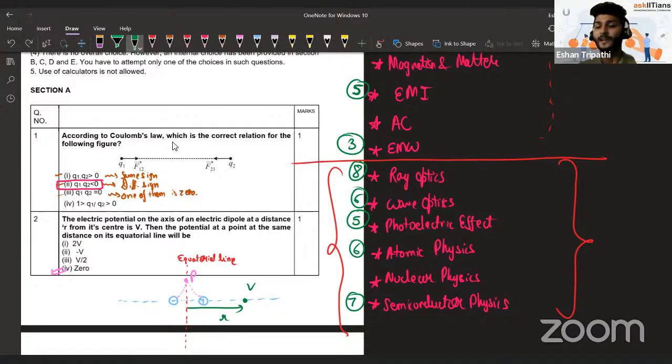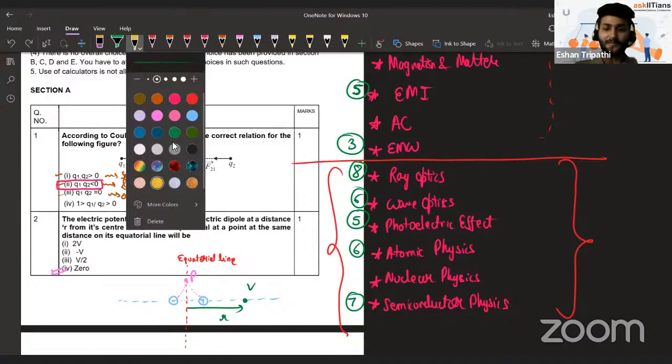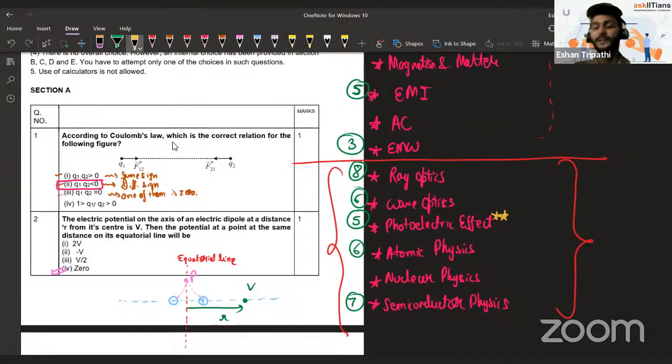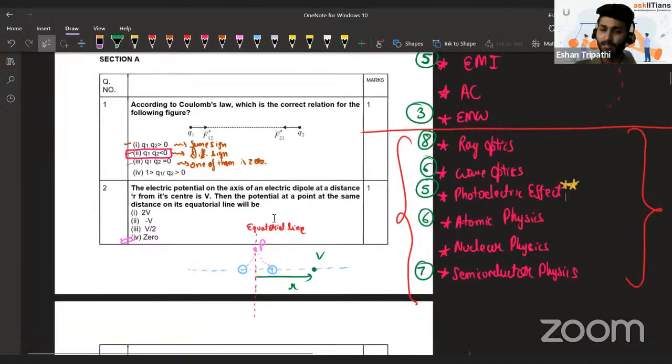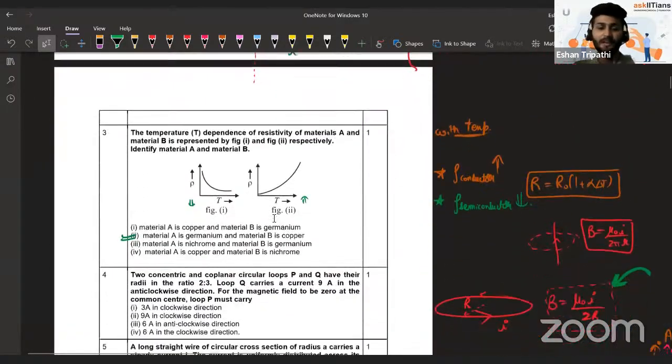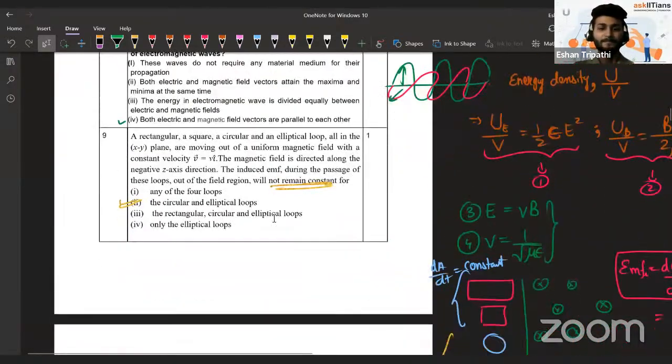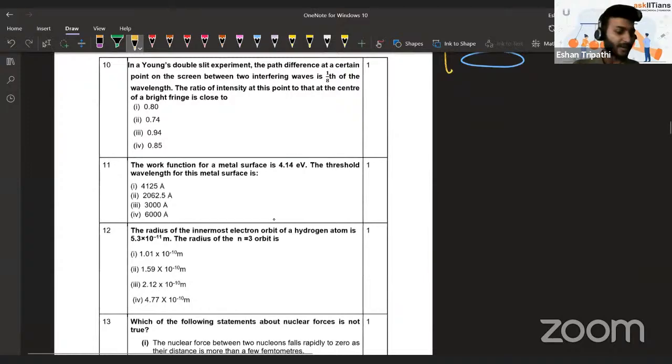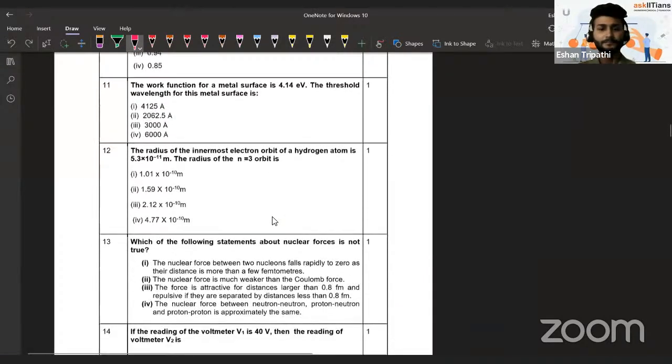So the photoelectric effect, I would say, is our favorite chapter of this year. Highest weightage questions are being asked relative to the amount of time you need to spend on it. Okay, we will see, there's one more chapter like that. We are going to come to that in a while. But for now, the photoelectric effect should be noted as important.